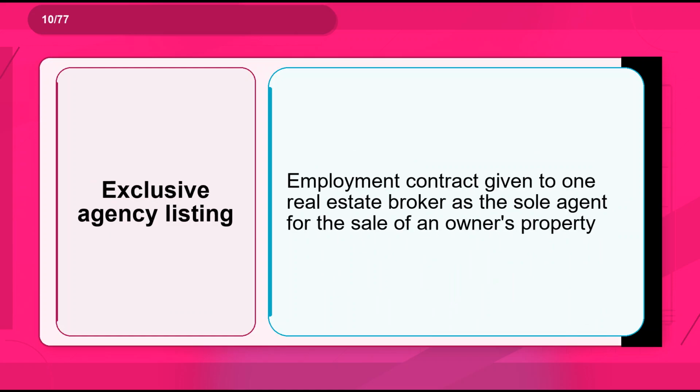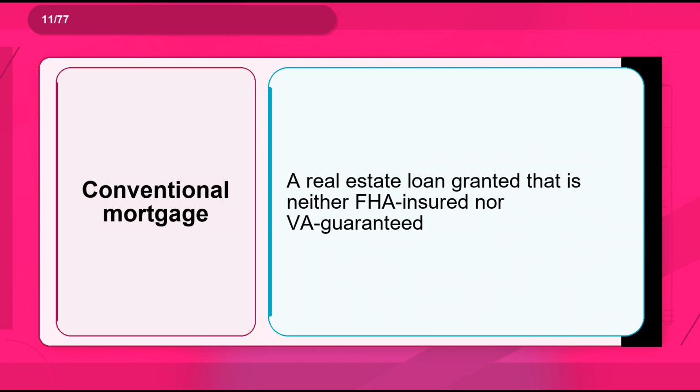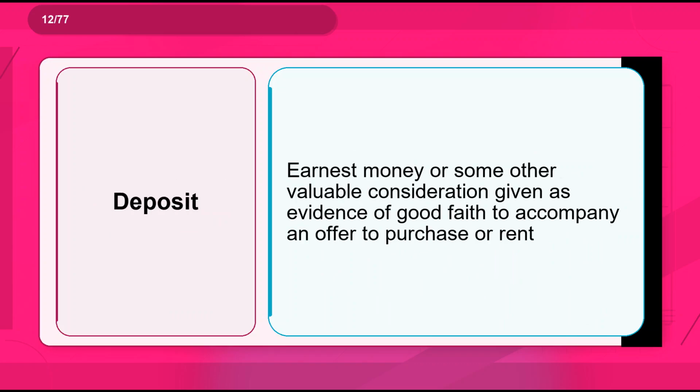Flashcard 10. Term: exclusive agency listing. Definition: employment contract given to one real estate broker as the sole agent for the sale of an owner's property. Flashcard 11. Term: conventional mortgage. Definition: a real estate loan granted that is neither FHA insured nor VA guaranteed. Flashcard 12. Term: deposit. Definition: earnest money or some other valuable consideration given as evidence of good faith to accompany an offer to purchase or rent.